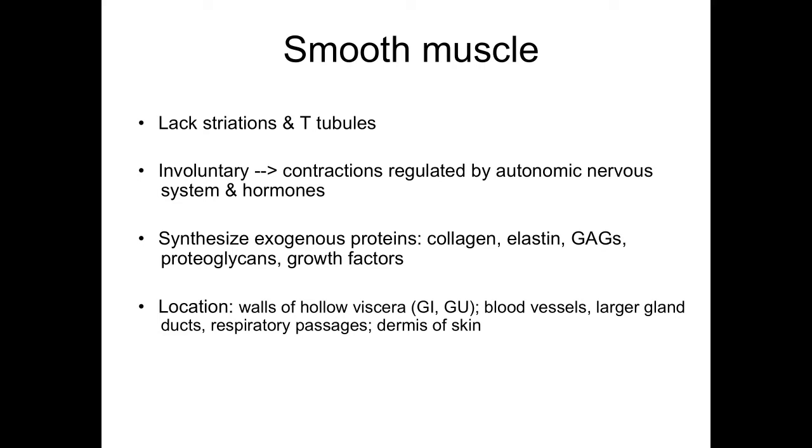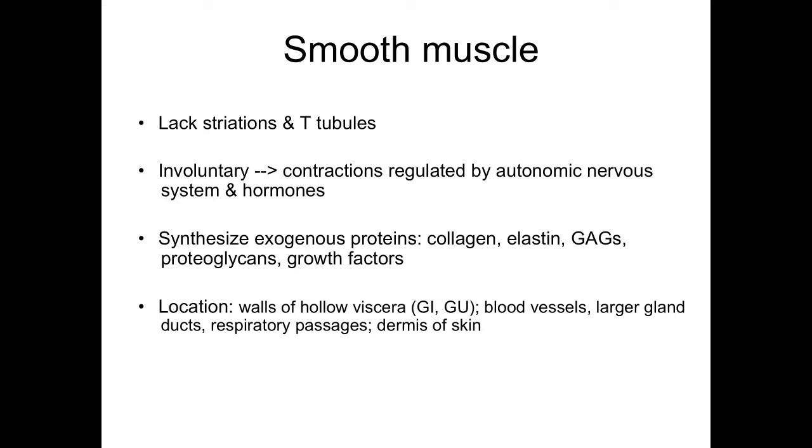Smooth muscle can be very active metabolically and synthetically. Smooth muscle can synthesize extracellular proteins like collagen, elastin, various glycosaminoglycans, proteoglycans, and various growth factors.